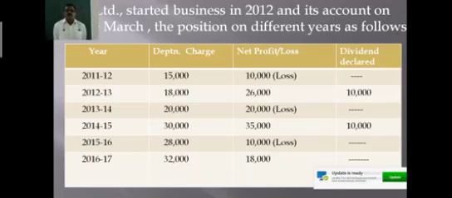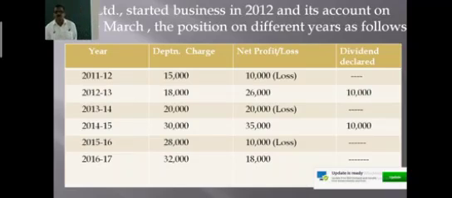In the year 2011-12, the depreciation charge is 15,000 and the company incurred a loss of rupees 10,000. In the year 2012-13, 18,000 is the depreciation and 26,000 is the profit. In the year 2013-14, 20,000 is the depreciation charge and 20,000 is the loss. In the year 2014-15, 30,000 is depreciation and 35,000 is the profit, and dividend declared is 10,000.